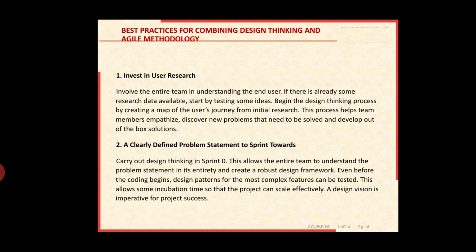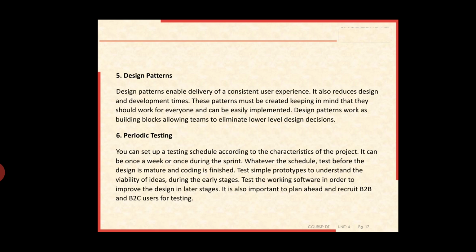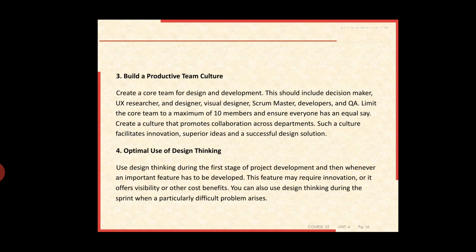Later we can see the best practices for combining design thinking and agile methodology. First, invest in user research. Second, a clearly defined problem statement to sprint towards. Third, build a productive team culture. Fourth, optimal use of design thinking. Fifth, design patterns. And finally, the sixth is periodic testing. Now we can explain one by one, step by step.